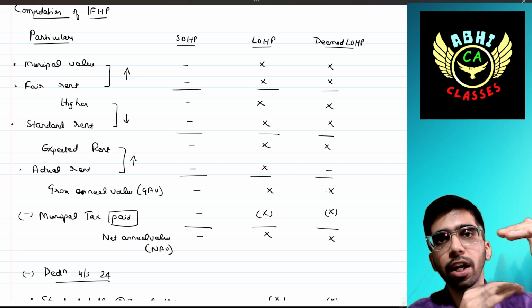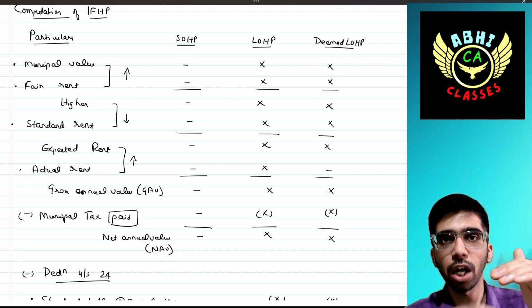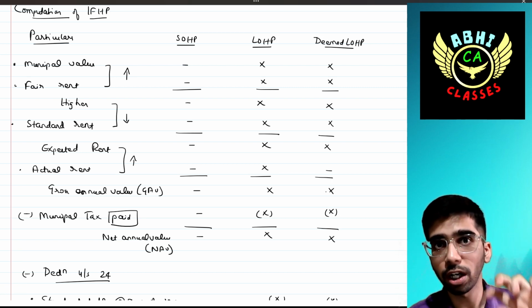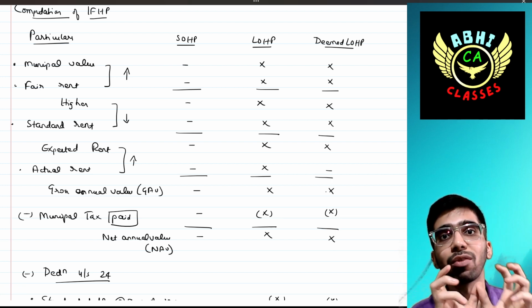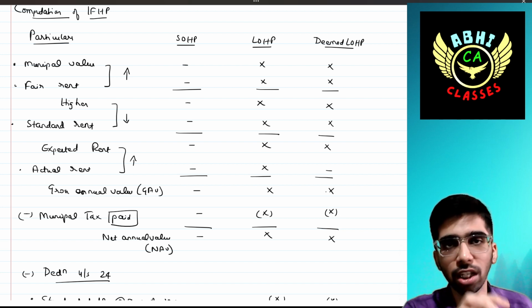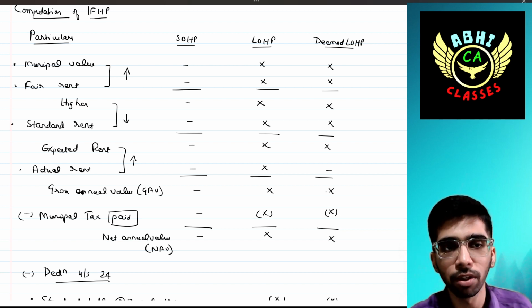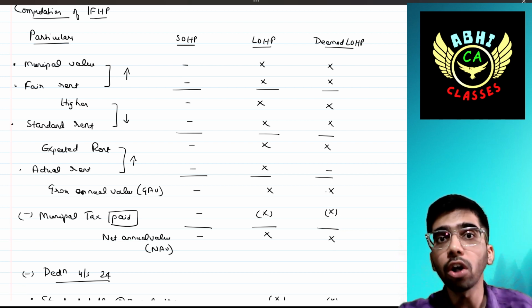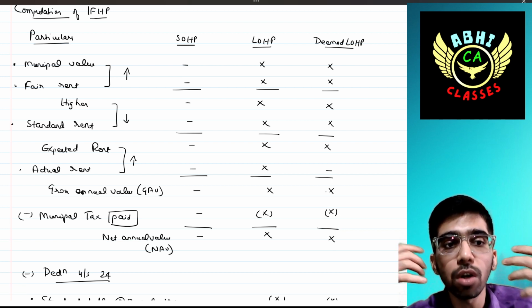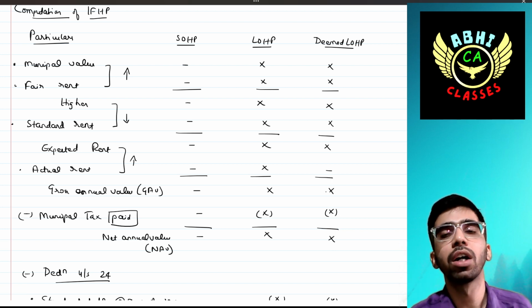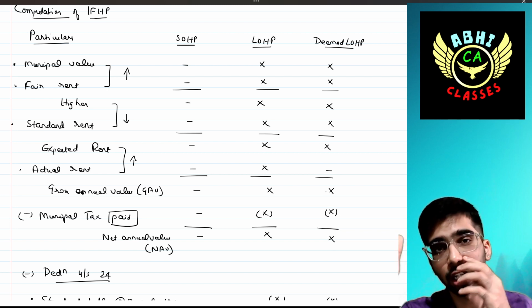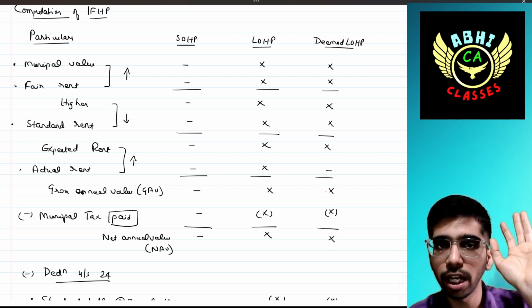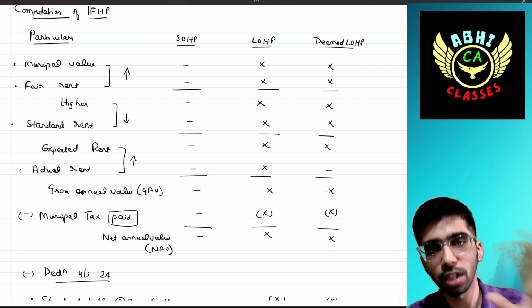It is the gross annual value. First, municipal value and fair rent, whichever is higher. That higher amount and standard rent, whichever is lower, will be recorded as expected rent. That expected rent and actual rent, whichever is higher, will be treated as the final value of that house. So, in other words, it is called gross annual value. Out of that, we have to deduct the municipal tax actually paid, not due. We have to see the municipal tax actually paid. We deduct it to arrive at the net annual value of that house property. Okay. Next, we will see the deemed let out house property. Municipal value and fair rent will be there, whichever is higher.